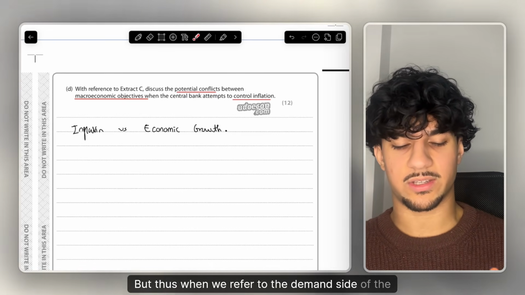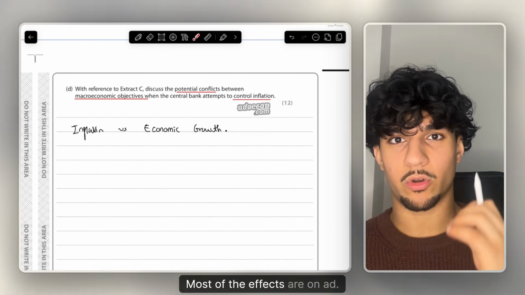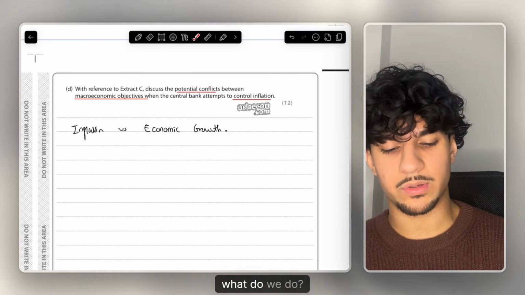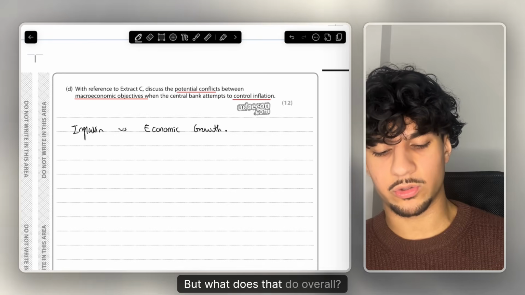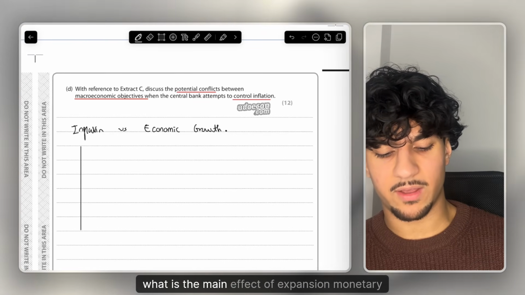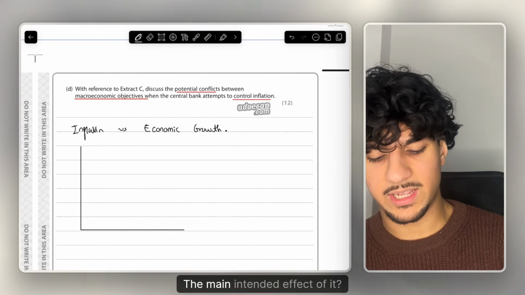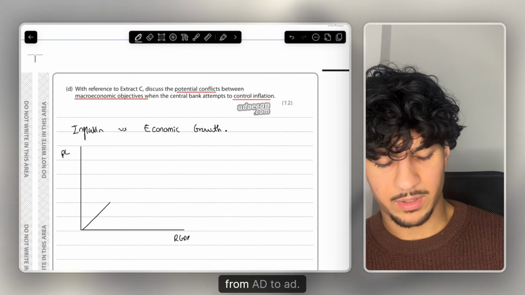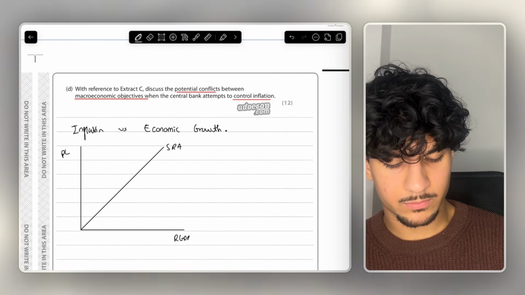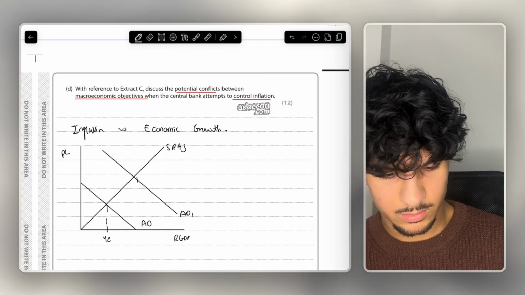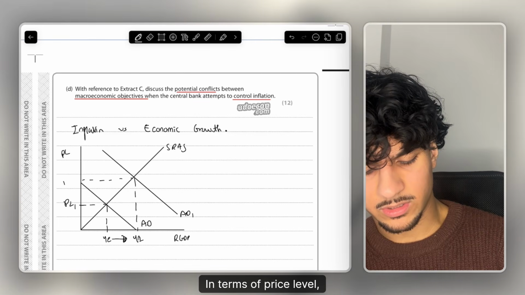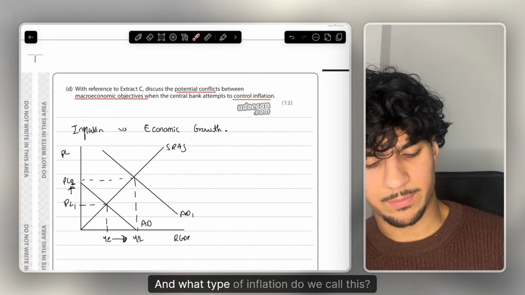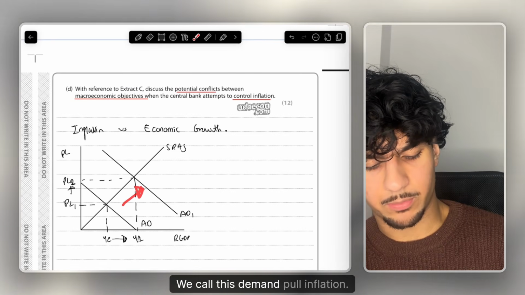Thus, when we refer to the demand side of the economy, most of the effects are on AD. So, when we're pursuing expansionary monetary policy, we're trying to expand the economy. What do we do? We lower the interest rates. But what does that do overall? The main intended effect of it, of course, is going to cause AD to shift outwards from AD to AD1. And what effect does this have on the economy in terms of price level? Of course, price level increases from PL1 to PL2. And what type of inflation do we call this? We call this demand pull inflation.